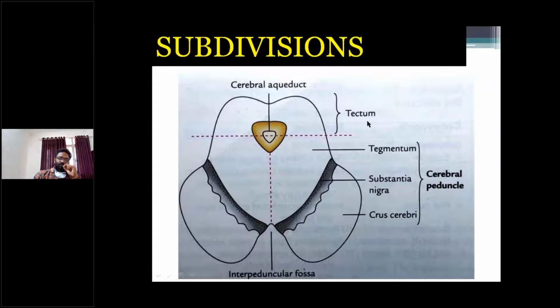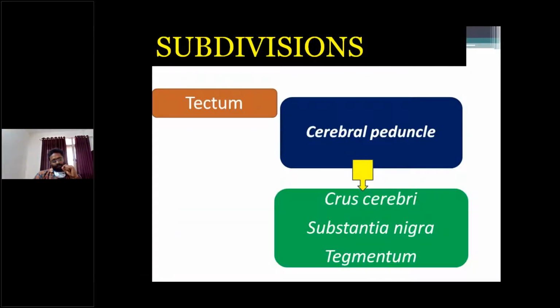So tectum and cerebral peduncle are the subdivisions of the midbrain, right? The smaller posterior part is called the tectum, the larger anterior part the cerebral peduncle. The cerebral peduncle from anterior to posterior: crus cerebri, substantia nigra, and tegmentum.